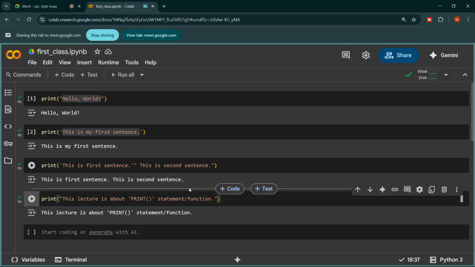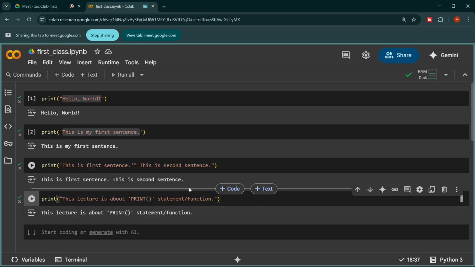It also shows the error, and we can also see the small red line here. If you don't see it, no problem, let's execute the cell. We will see the error now.